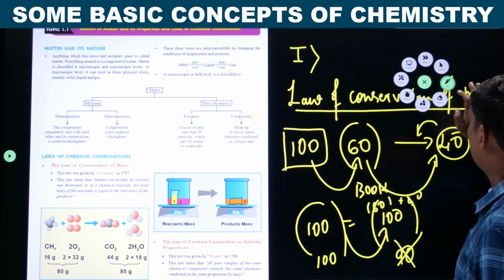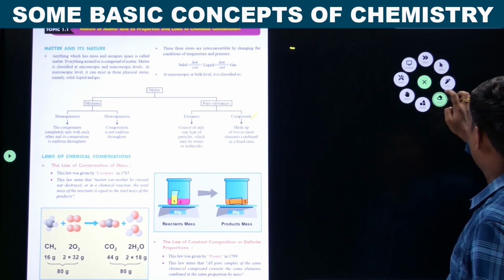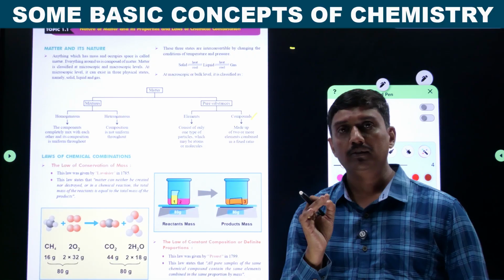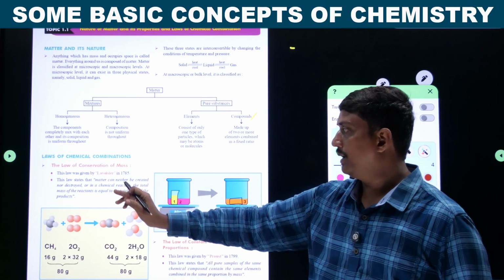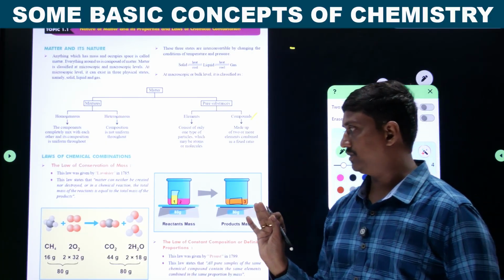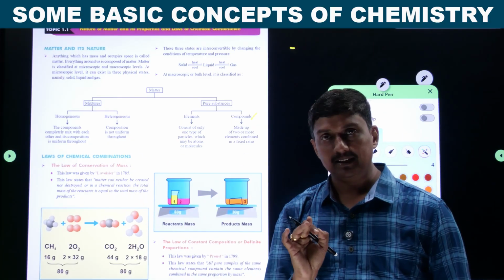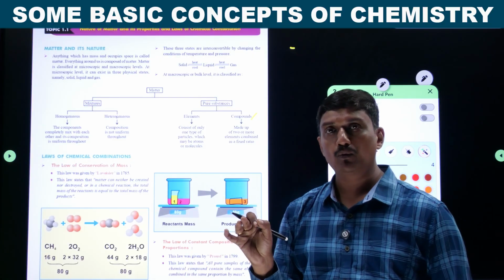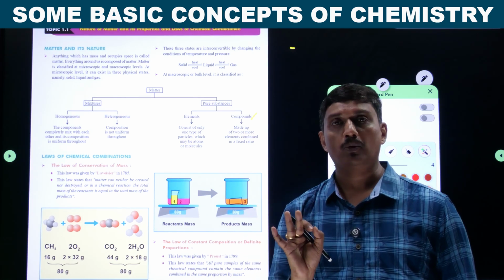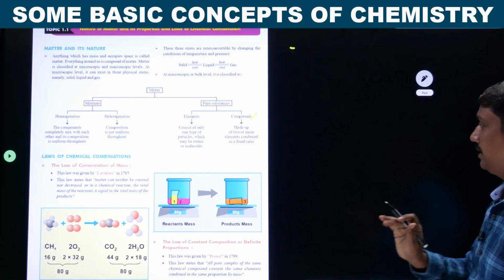Let us start with a simple example. What is the meaning of the law of conservation of mass? The law of conservation of mass states that matter can neither be created nor be destroyed. This is a simple definition. Or, in a chemical reaction, the total mass of the reactant or reactants should be equal to the sum of the mass of the product or products. This is a very simple definition. Let's start with an example.